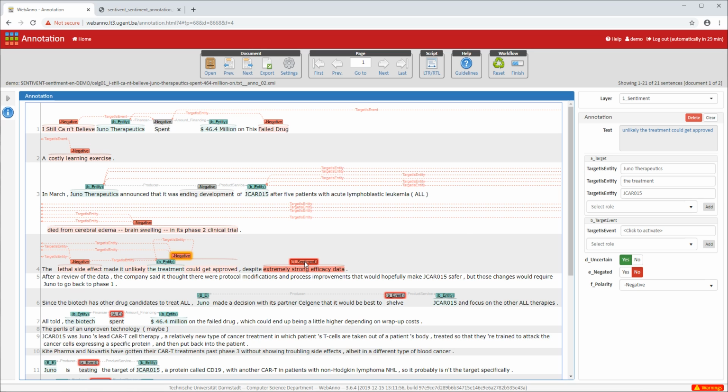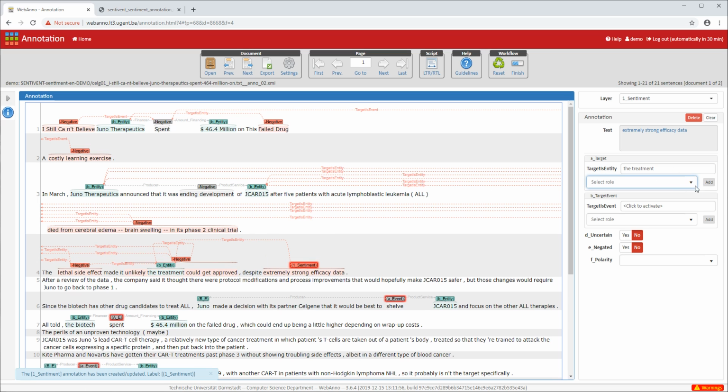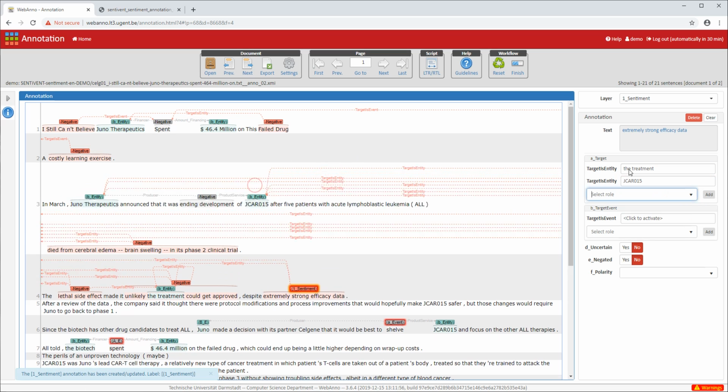Then we move on to the final one for this document that we will show you, and that is despite extremely strong efficacy data. So we double click on that sentiment expression. So what is the target? The efficacy data belongs to the treatment and the drug, probably. Yeah, the treatment and the drug. So we select those two entities.